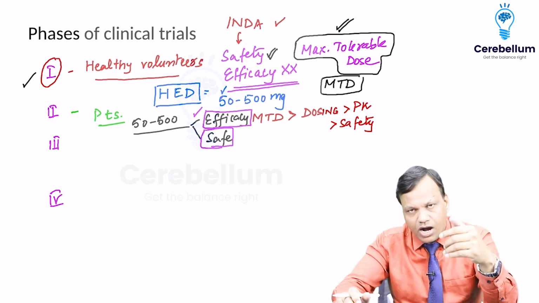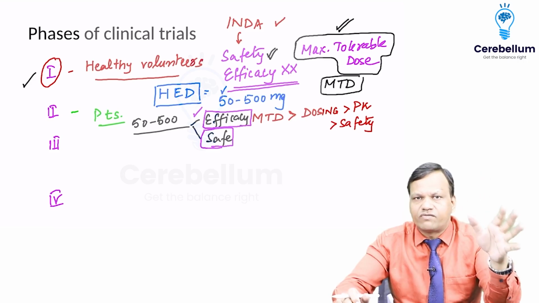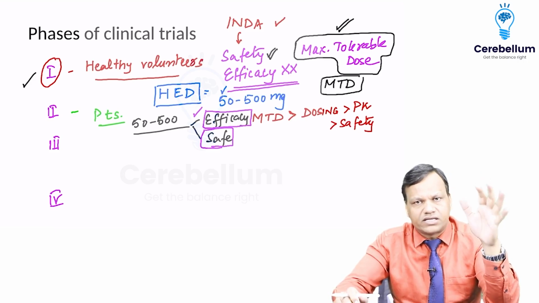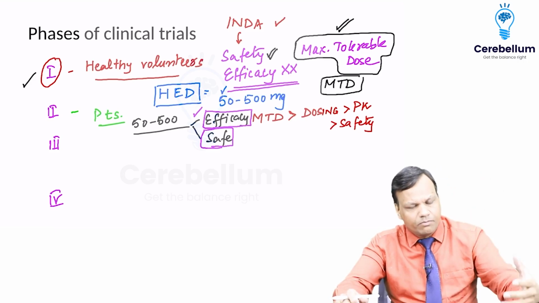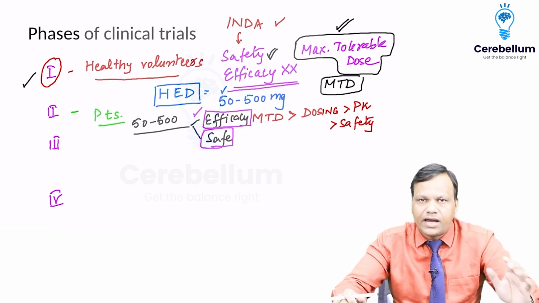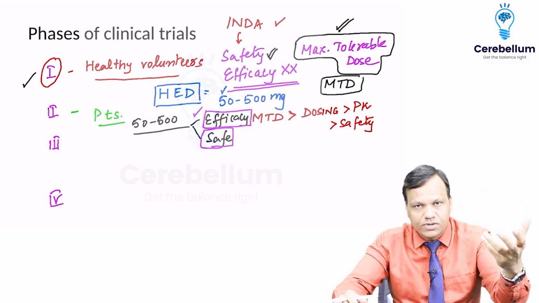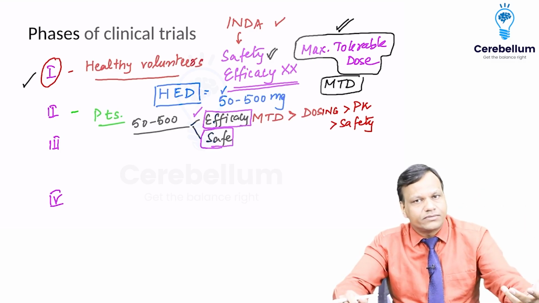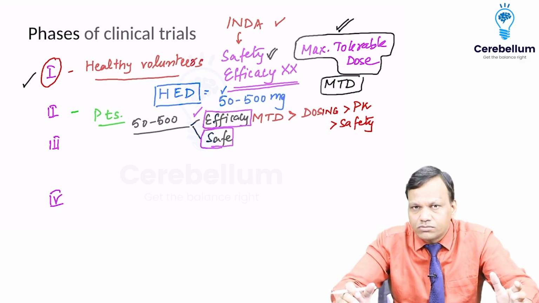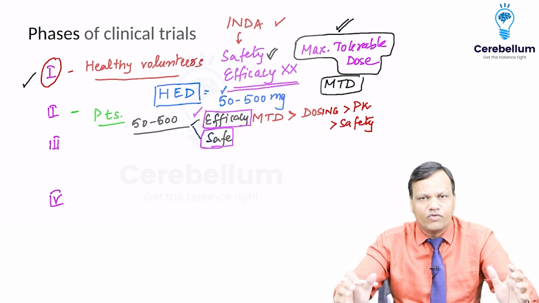Now after phase 2, we have confirmed that the drug is safe and the drug is efficacious. Now I have made 10,000 tablets, and I go to the pharmacist and say I have tested the drug in humans also, now please sell the drug. Can the pharmacist sell it now? The answer is still no. Why?